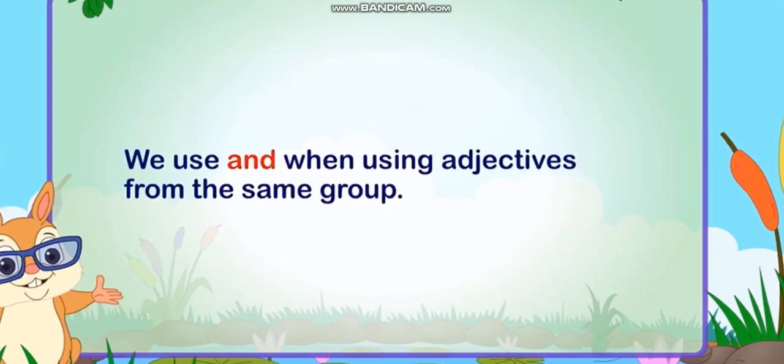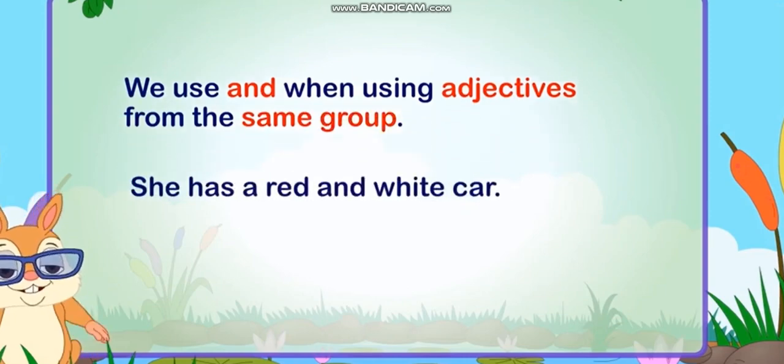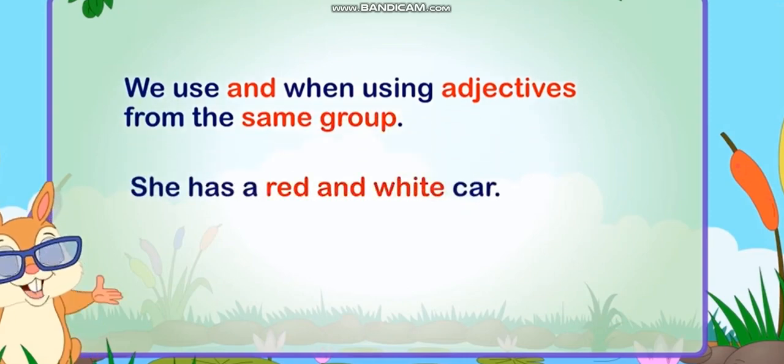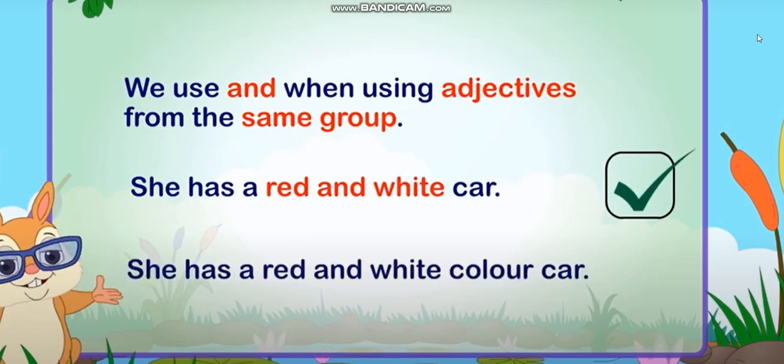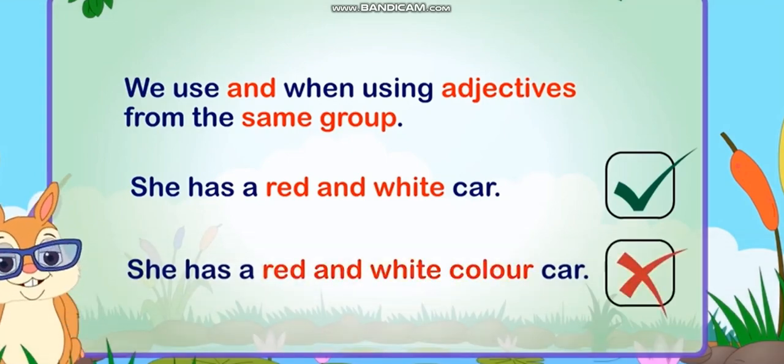We use and when using adjectives from the same group. For example, she has a red and white car. When they are of the same group, like red and white, both are adjectives of color, both are adjectives of quality. So here, as they belong to the same group, we use and between them. She has a red and white car. Correct. She has a red and white color car. Incorrect.